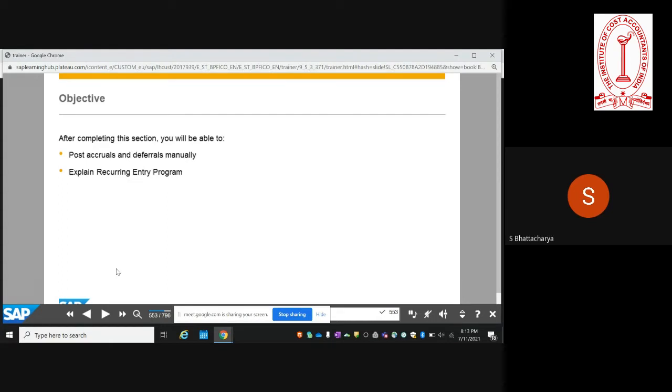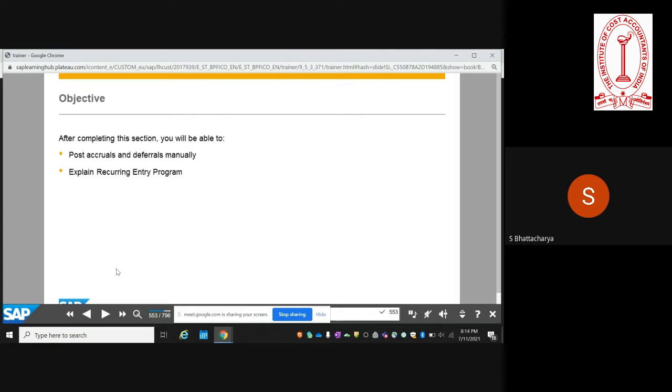And then there are recurring entries. For example, if you have a lease for a year, the lease rental you are bound to pay as per the lease agreement is the same amount that needs to be posted every month. But you want to automate the whole process so that you don't have to repeatedly post the journal entry every month. SAP helps you to do that through creation of a recurring entry program. You create a template and then you simply execute. It's like a push of a button every month end, and that same accounting entry will get posted and repeated over a period of time.